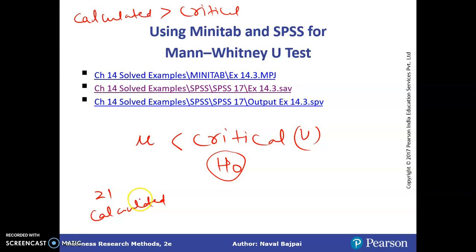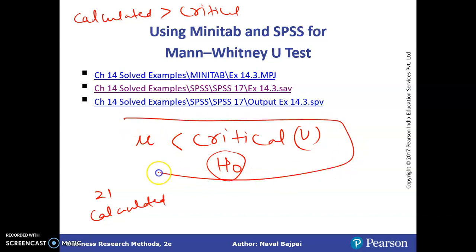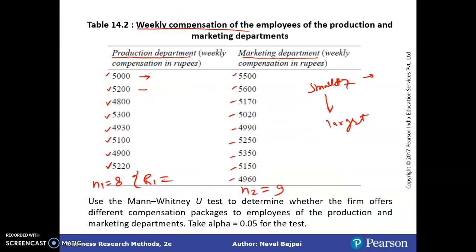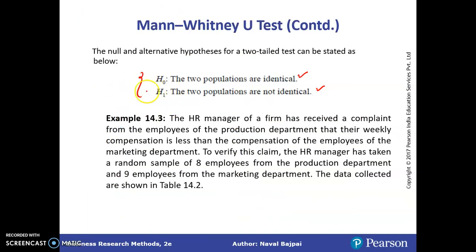In the present case, the calculated value is not meeting this criterion. So 21 is not smaller than the critical value of 7. So we cannot reject the null hypothesis, and we will conclude that these two populations are not different. So after doing this test, the two populations are not identical.